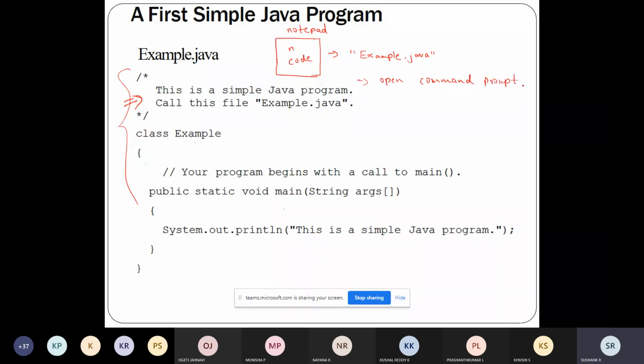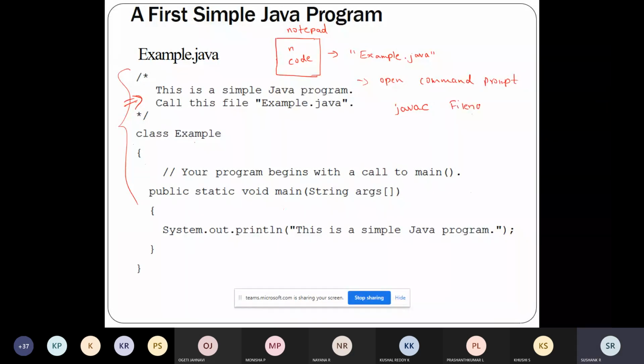Once you open the command prompt, you should give some commands. The command to compile the Java program is javac, the Java compiler, followed by the file name.